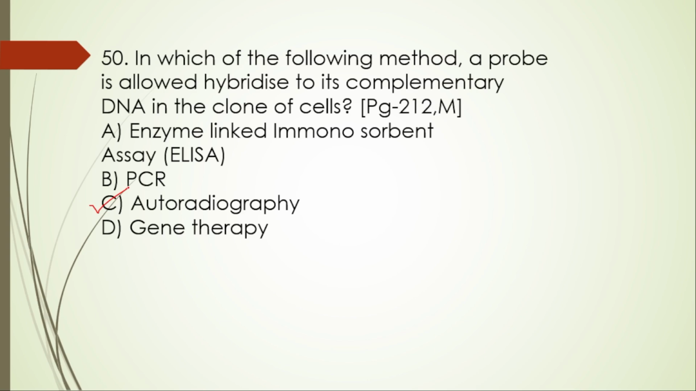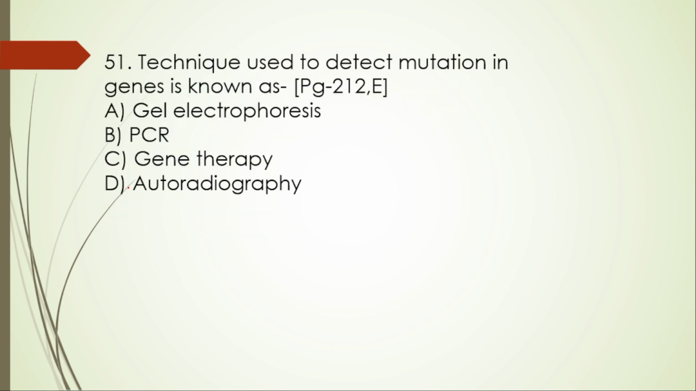It's a technique where a single stranded DNA or else RNA you can also take, tagged with the radioactive molecules, which is also called a probe. Next, 51. The technique used to detect mutation in genes is known as gel electrophoresis, PCR, gene therapy, autoradiography. So here the right option is option D, autoradiography.